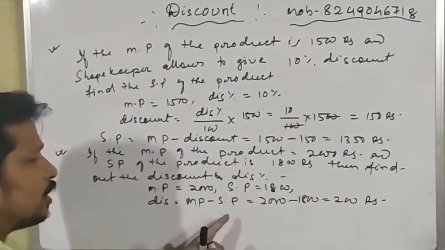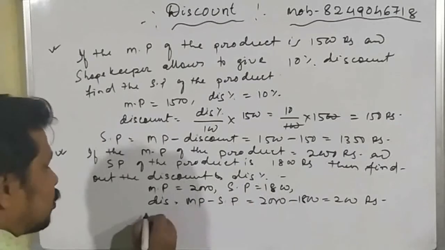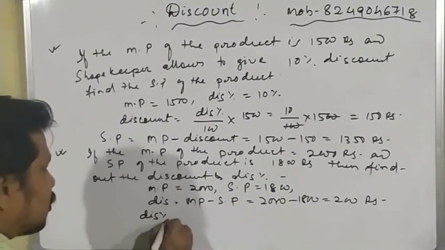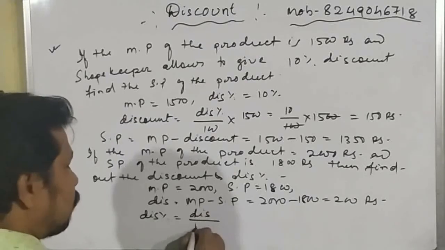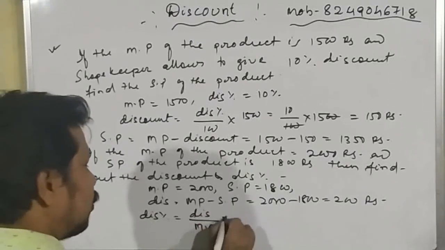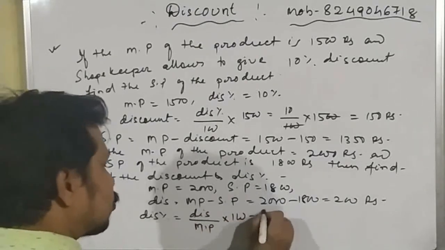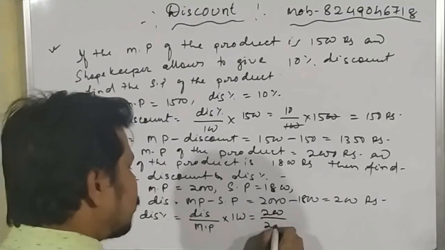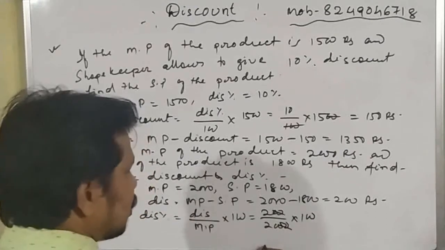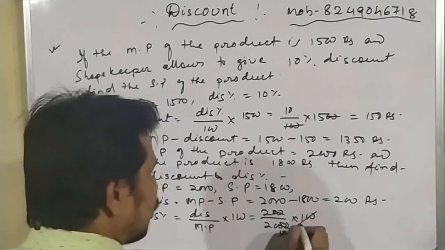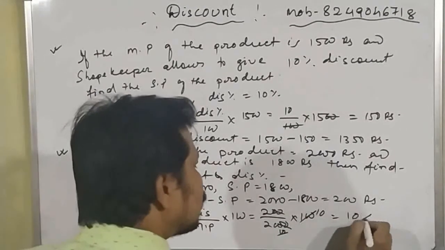This is the discount. And what is the formula for the discount percentage? Discount percentage is equal to discount by mark price into 100, which is equal to 200 divided by 2000 into 100. So here you can cancel by 10 and here 10, which is equal to 10%.